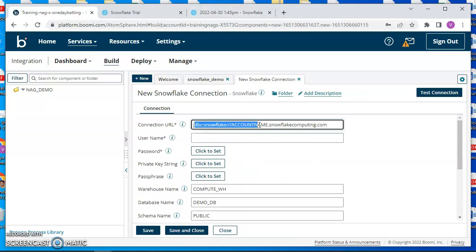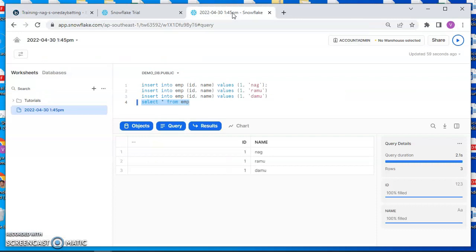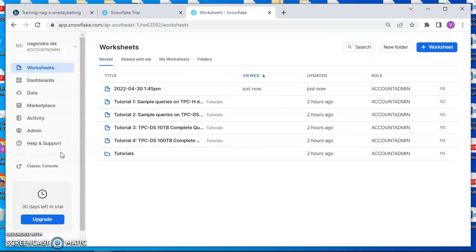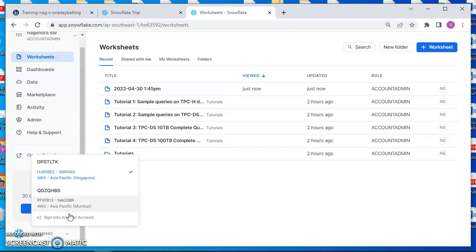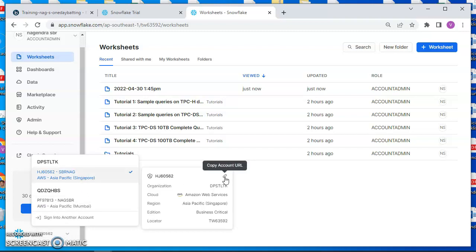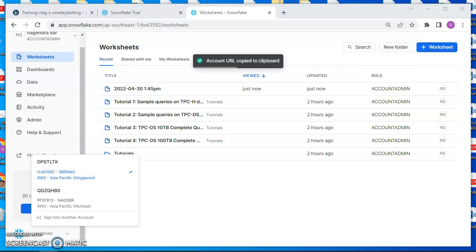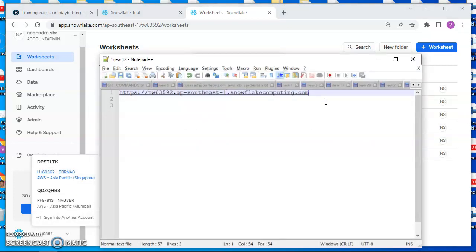From where should we get this account name? Go back to Snowflake, go to the home page. On the left side at the bottom, you can see your account details, and there is a link saying copy account URL. Click on that. Paste this.